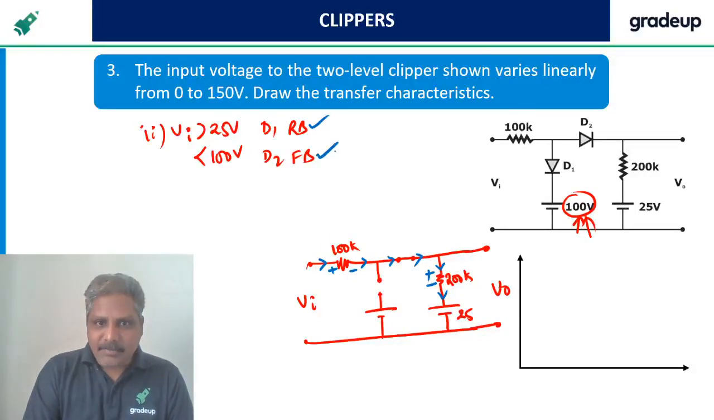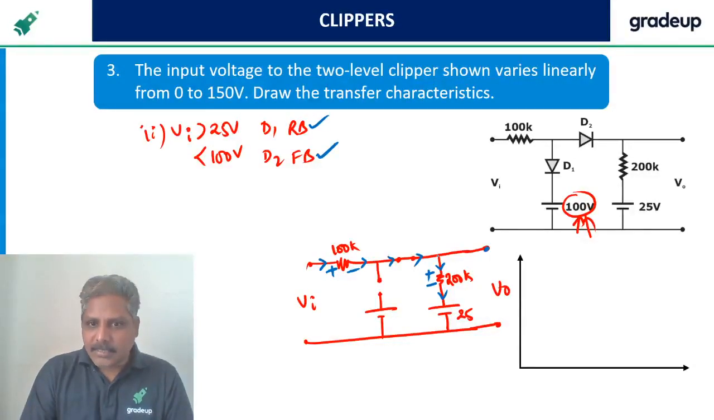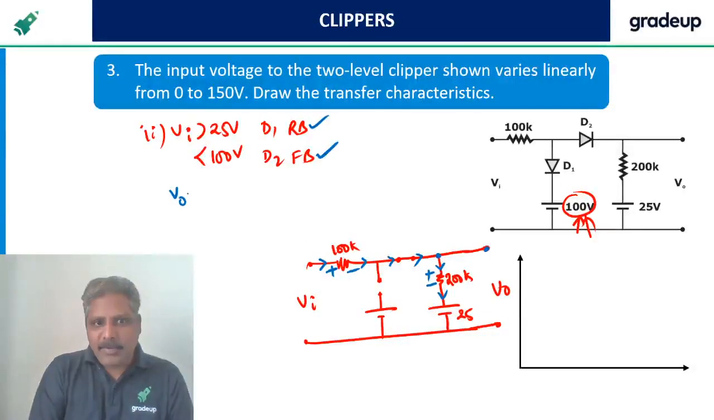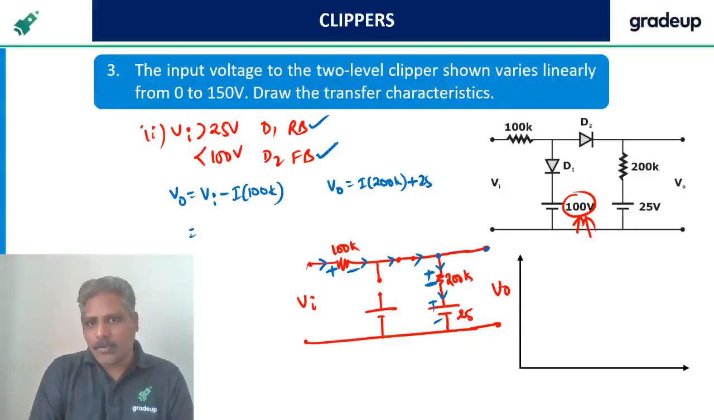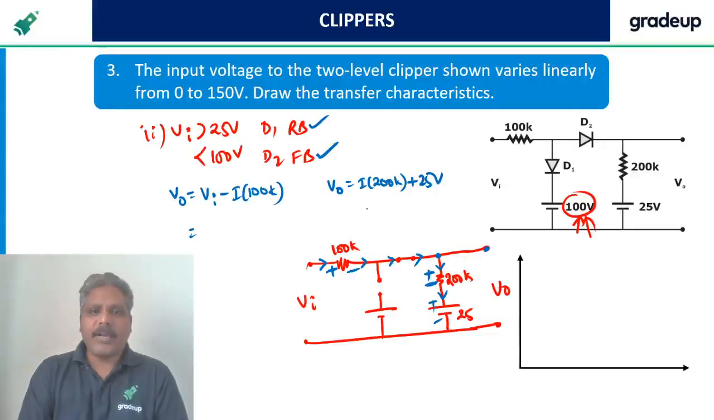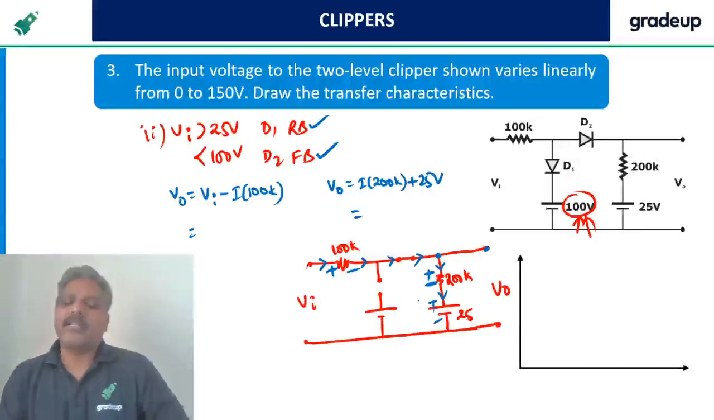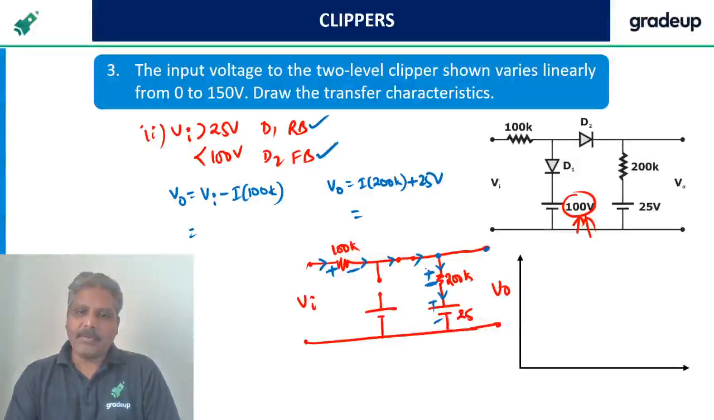Once this diode is under forward bias, now there is a current, so there is a drop. So you want this voltage. How to find? You can find in this way: Vi minus I into 100K. You find it like this. This is also the output, or you can find like this. Output is equal to this voltage plus this voltage. So I into 200K plus 25 volts. Either way you find, you'll get the same answer, because this is the drop available, this is the drop also available.